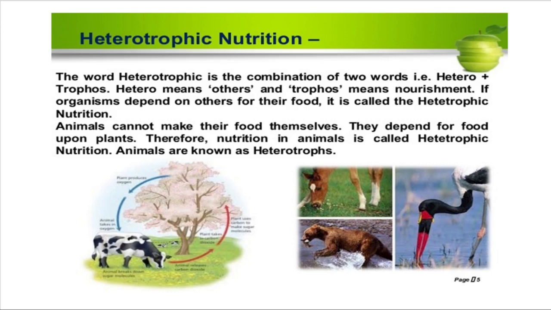If you look at the pictures, you can see a cow is grazing the grass, birds are searching their food in water, and so on. So, in this way, animals that are dependent on others for their food are called heterotrophs. All the animals are heterotrophs. So, this is all about the types of nutrients, what is nutrition, and the two types of nutrition.